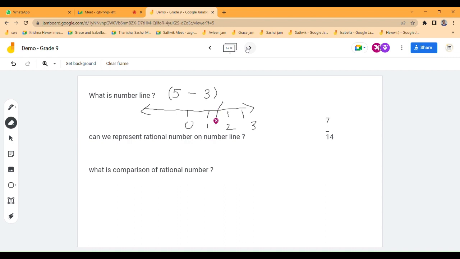First you mark 5. Then you have to return back to 3, 3 units you have to return back.